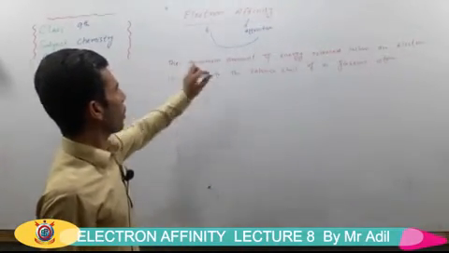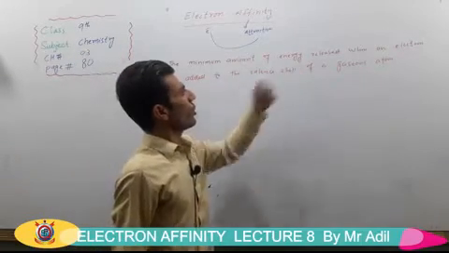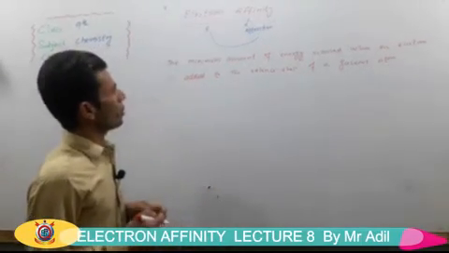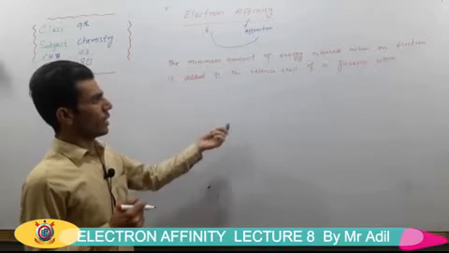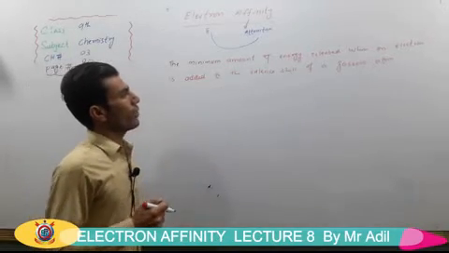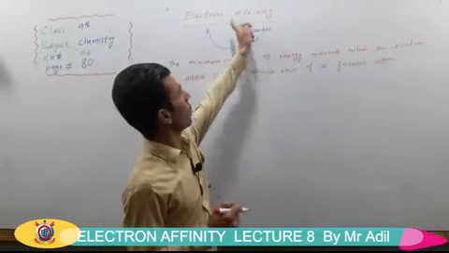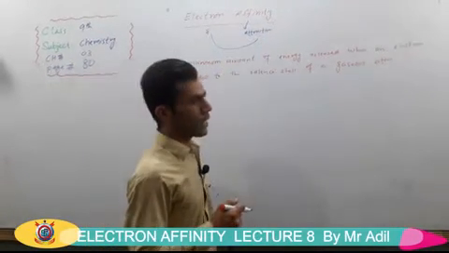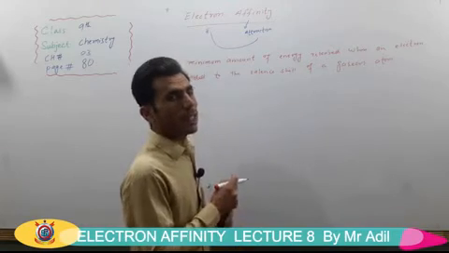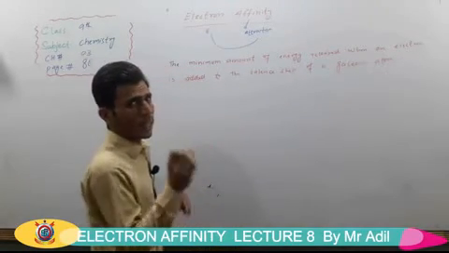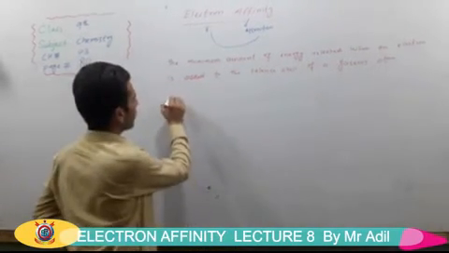The minimum amount of energy released when an electron is added to the valence shell, to the last shell, to the outermost shell of a gaseous atom. So this minimum amount of energy is called what? Is called electron affinity.